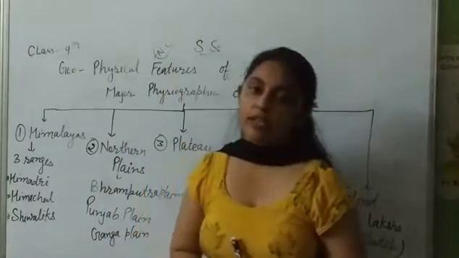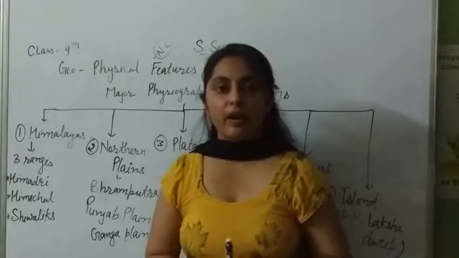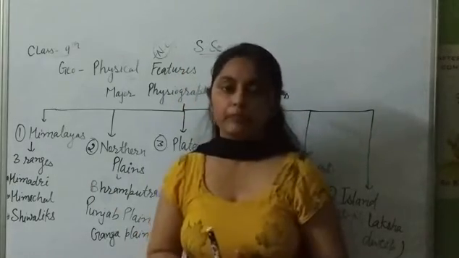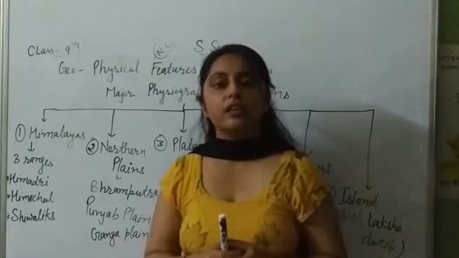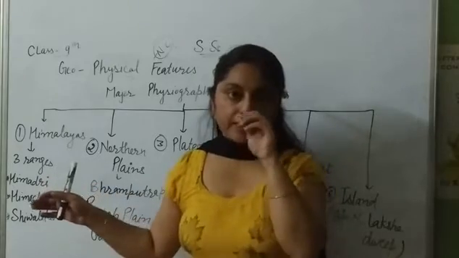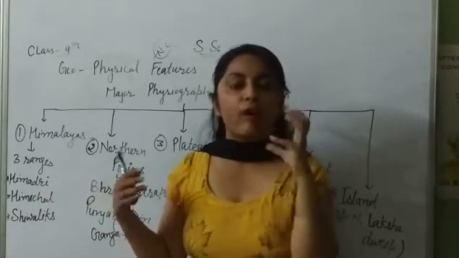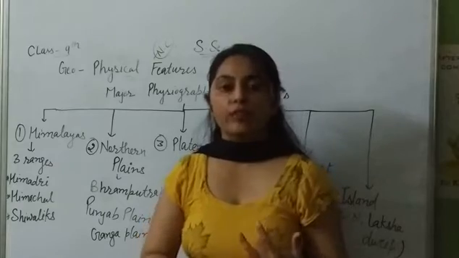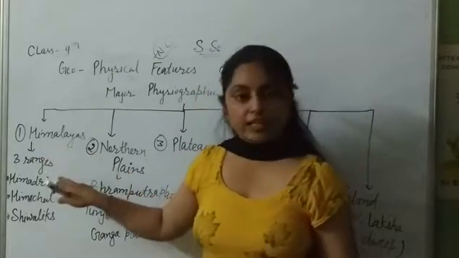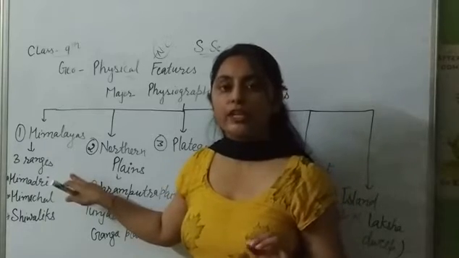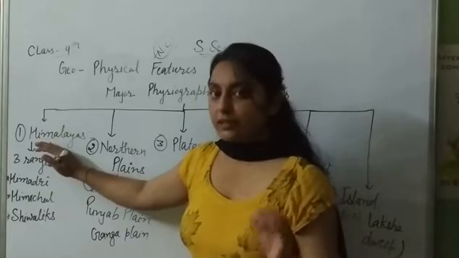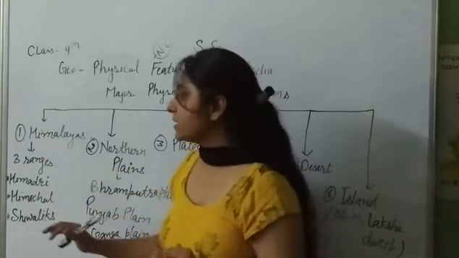Where is Himalaya located? Himalaya is located in northern India, and this is the young folded mountain. In 6th class, you studied different kinds of mountains, like fault mountains and volcanic mountains. Himalaya is a young fold mountain. There is Tethys Sea, which we will study in the next video.